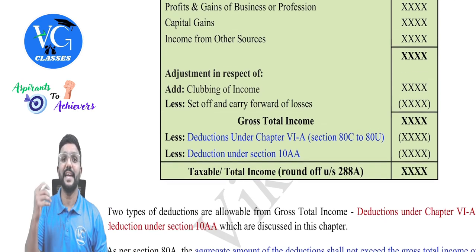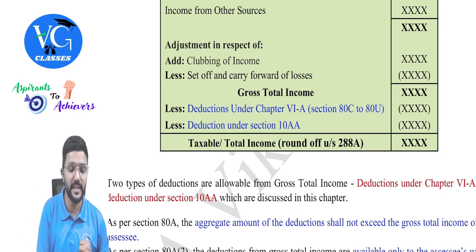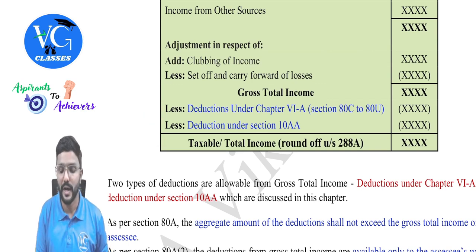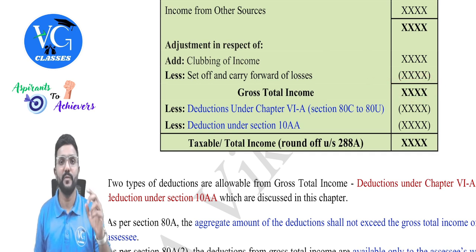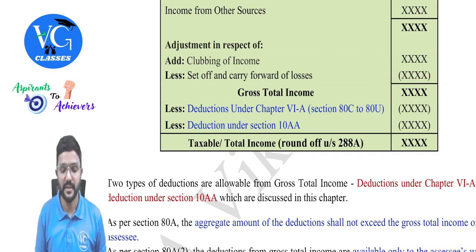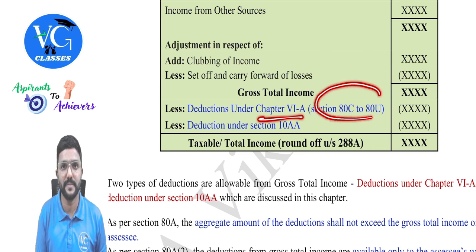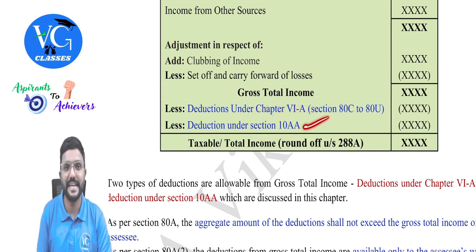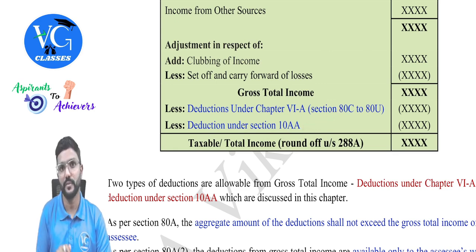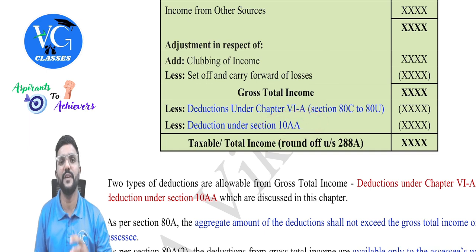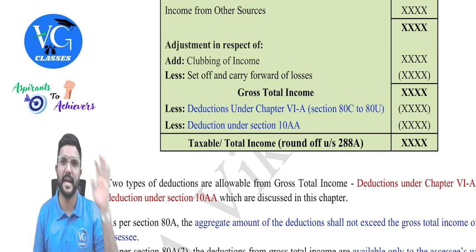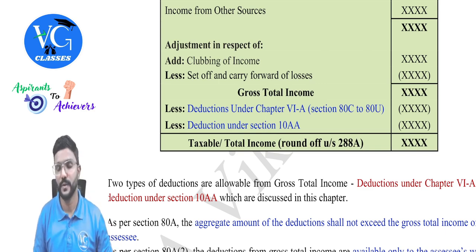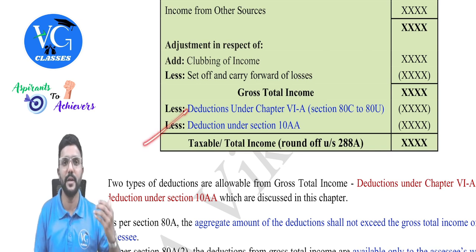Okay. Now, the second set of deductions is what we will learn in this chapter, and it is always allowed against gross total income. So, we'll be learning two lists of deductions here. That is chapter 6A deductions, which is covered from section 80C to 80U, and the other one is the 10AA deduction. And please be careful, guys. This is a deduction and not an exemption. And this deduction is available only for the assessee who is engaged in business in an SEZ area and doing exports. Okay, this I will cover at the end of this chapter.